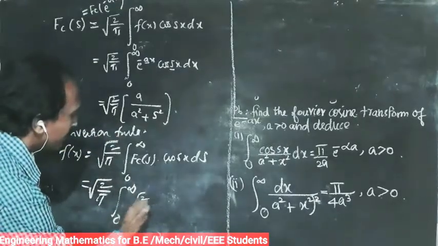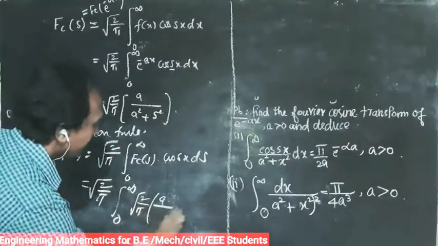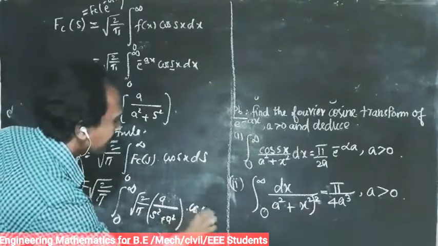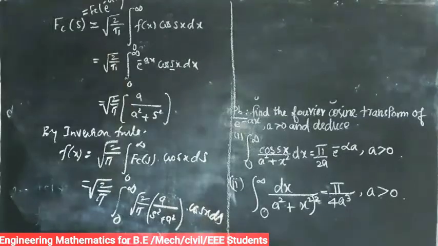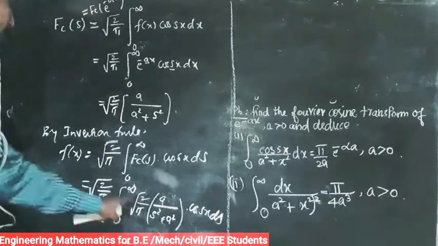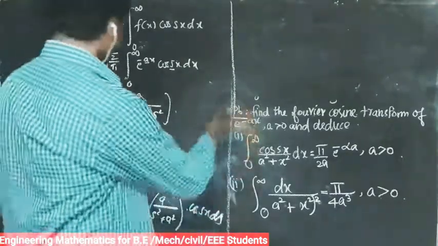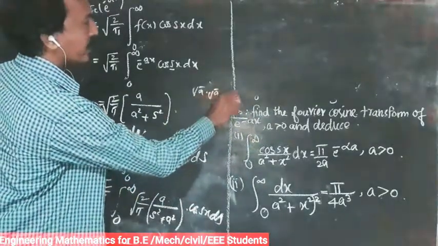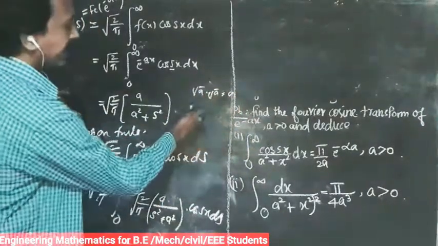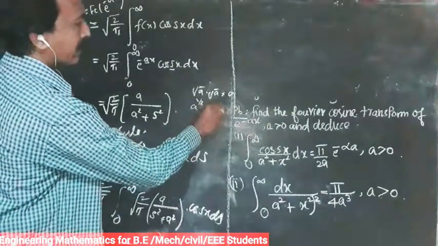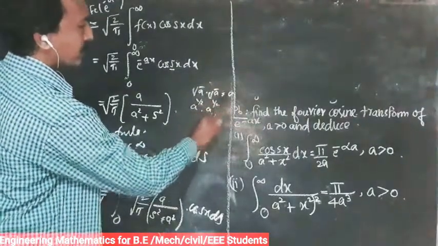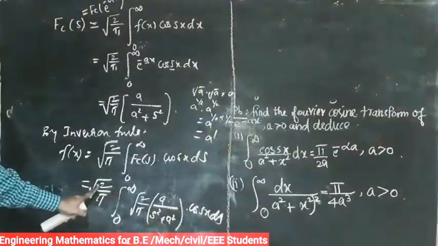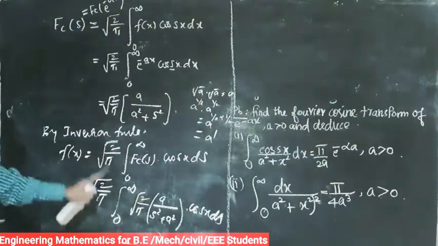Root of 2 by pi, a by a square plus s square, cos sx ds. So root into root: for example, root a into root a equals a, because a power 1 by 2 and a power 1 by 2 equal a power 1 by 2 plus 1 by 2, so that is a power 1.